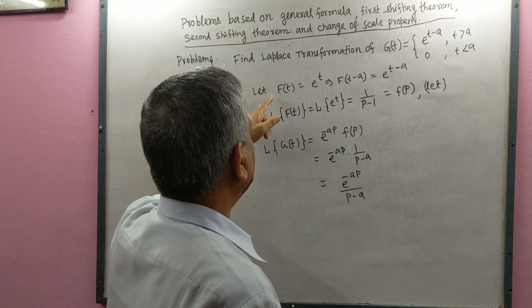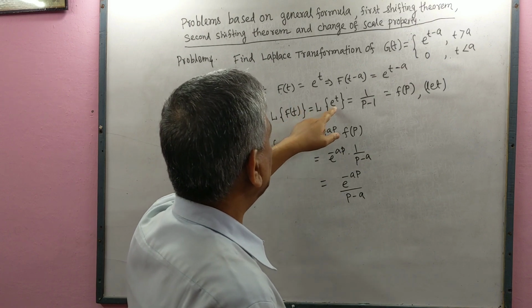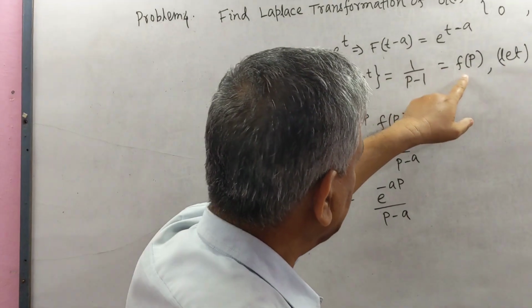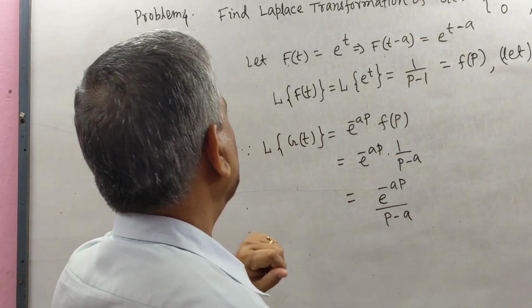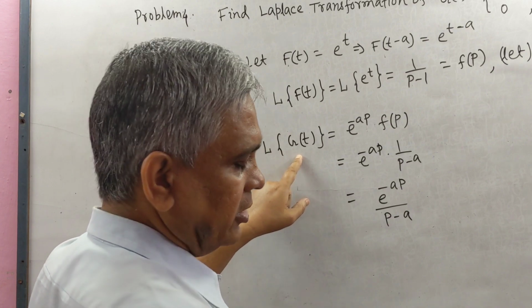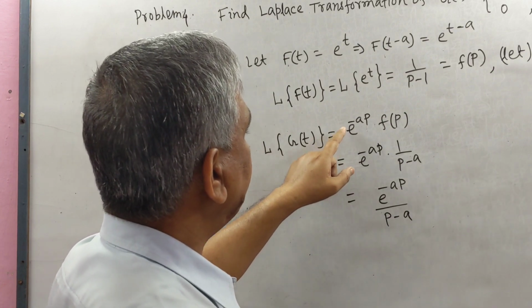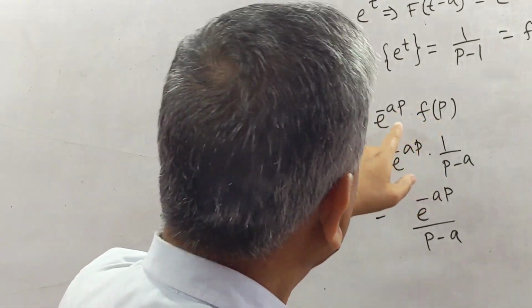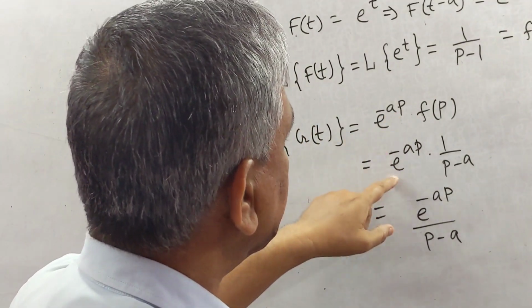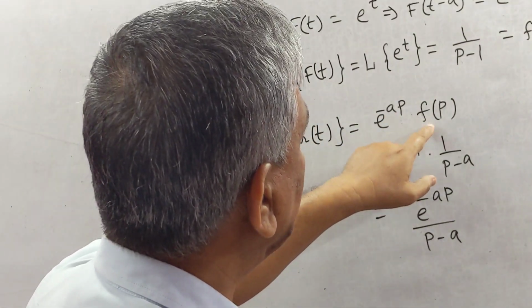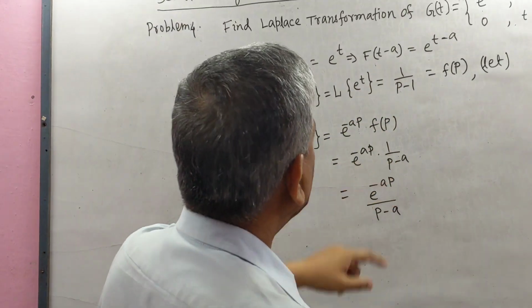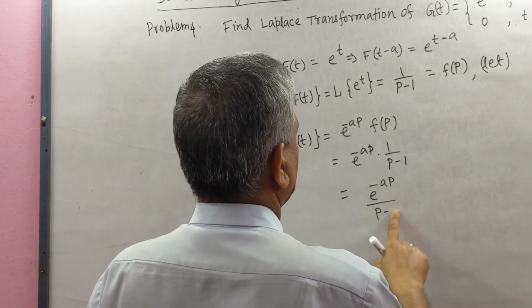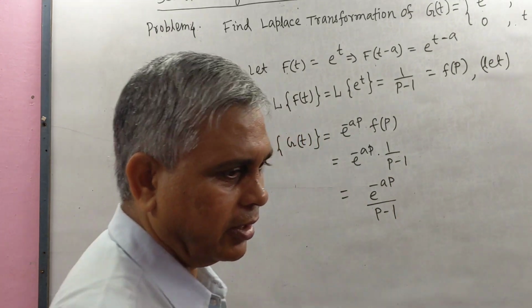So firstly we find L{f(t)} equals L{e to the power t} equals 1 by (p minus 1), equal to F(p). Now L{g(t)} according to the second shifting theorem is e to the power minus ap F(p). Here a is the same as a, so this remains the same, e to the power minus ap, and the value of F(p) is 1 by (p minus 1). So this is the result.